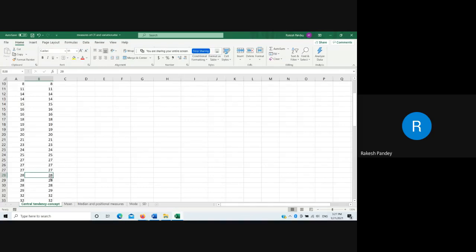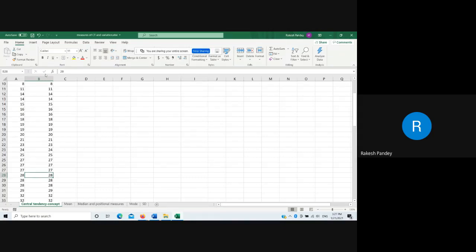If you are answering this way, this is a positional center. So if data is on a scale, and you can assume that this is a continuous scale starting from 1 and ending at 50, then on this 50-point scale, this is the central value, the 25th. I am starting with row 3, therefore row 28 will be the 25th value.